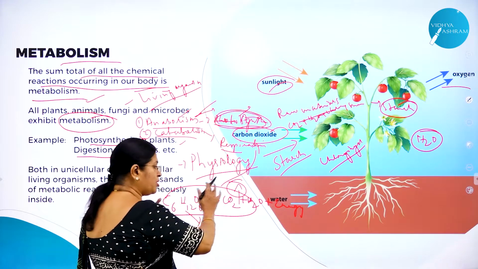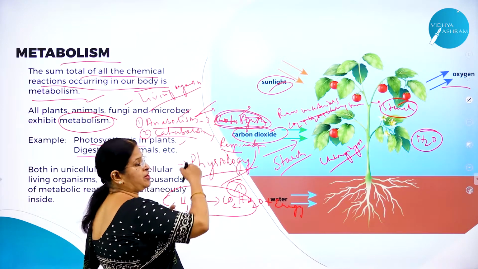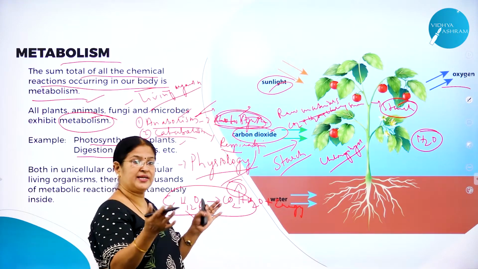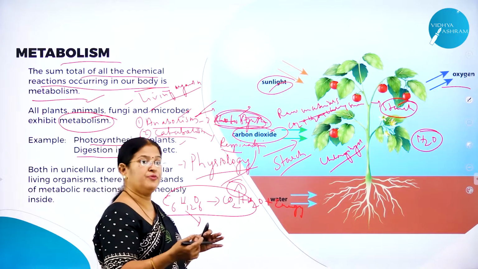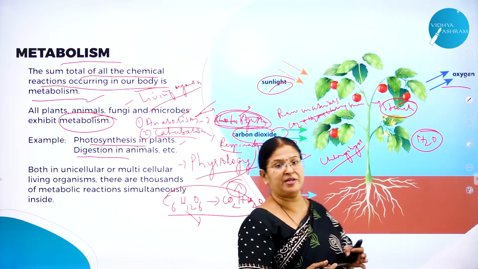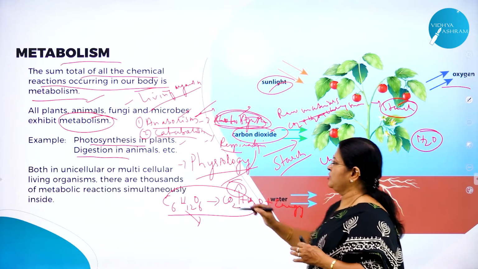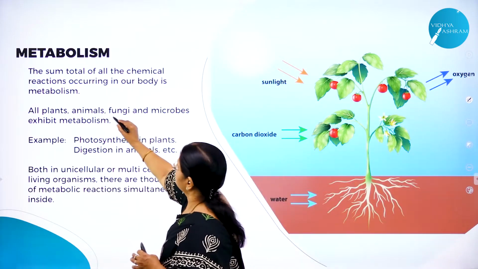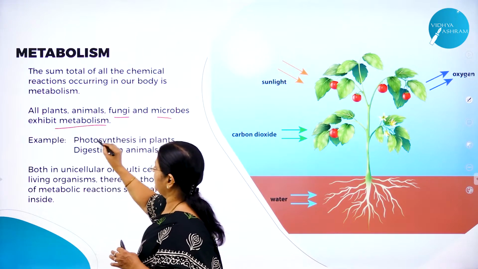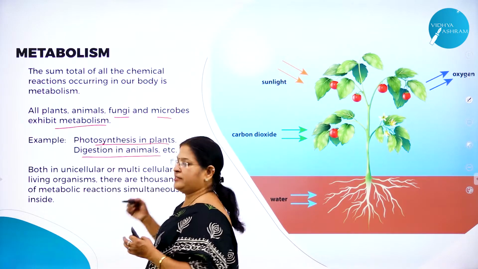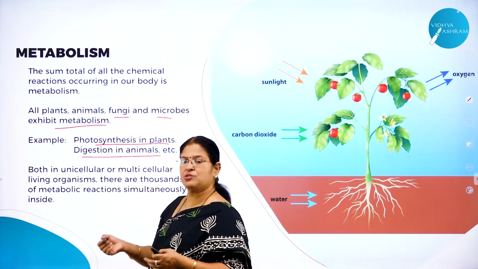So this is broken down. Here it is a build-up process. So all the raw materials are taken to build up what? Food. What is that food? The prepared food of plants, called? Starch. Hope you have understood what is anabolism and catabolism. All plants, animals, fungi and microbes exhibit metabolism. Example is photosynthesis in plants, digestion in animals. So digestion is also what?